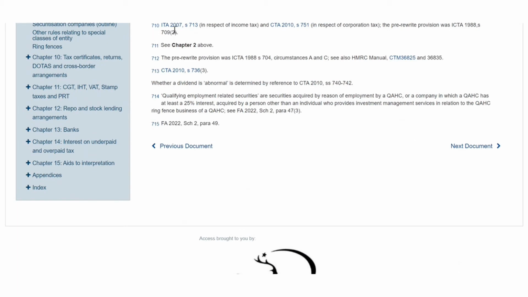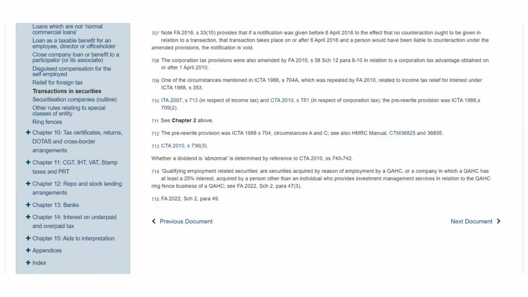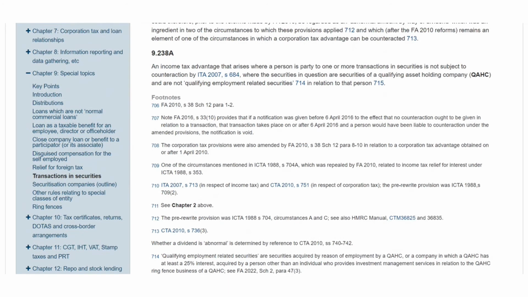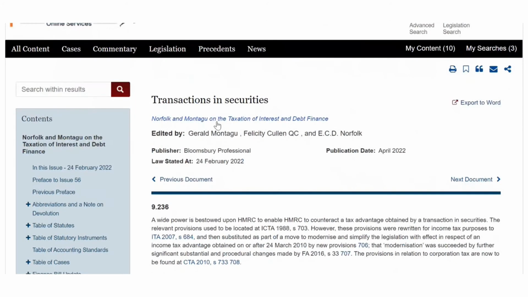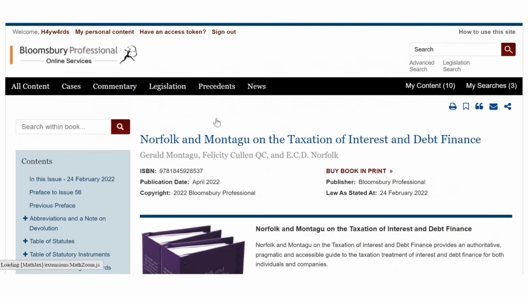If you subscribe to some other Bloomsbury Professional content, there's a link here to the Income Tax 2007, section 713. Click on that, and that will take you directly to that piece of legislation. If you don't subscribe, you always have the opportunity to contact our sales team and investigate adding that content to your package. Let's go back up to the top of the page again. Once again, to get to the beginning of the product, just click on the title there.